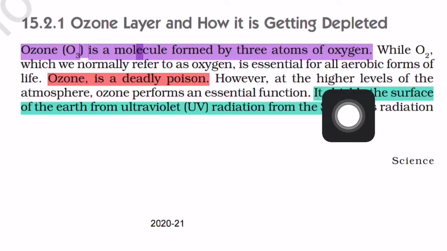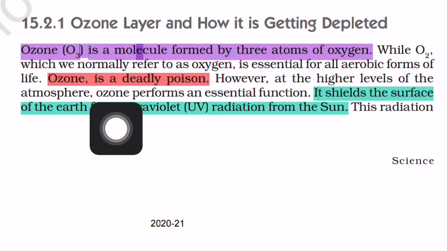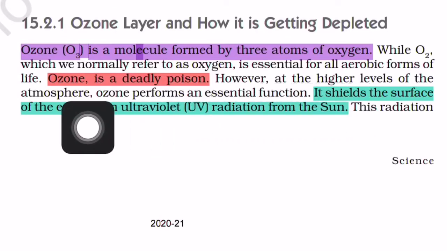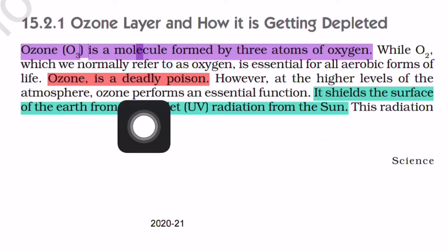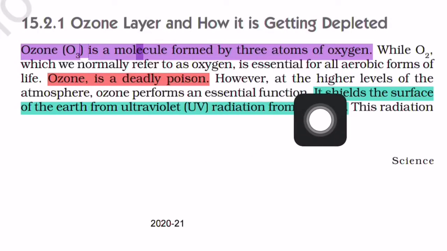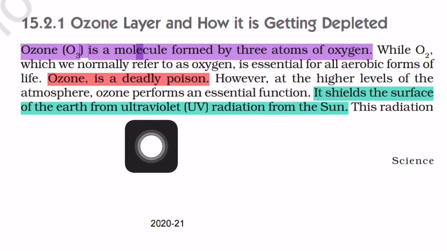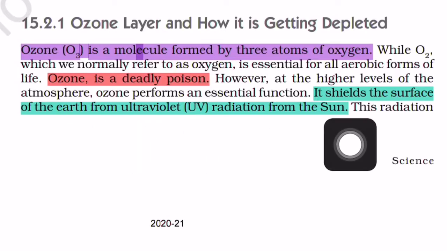However, at the higher levels of the atmosphere, ozone performs an essential function. This ozone can perform a very important function in the atmosphere. It shields the surface of the earth from ultraviolet radiation from the sun. So it acts as a blanket or a layer which protects us from UV radiation. So what is UV radiation? UV radiation means the ultraviolet radiation coming from the sun.